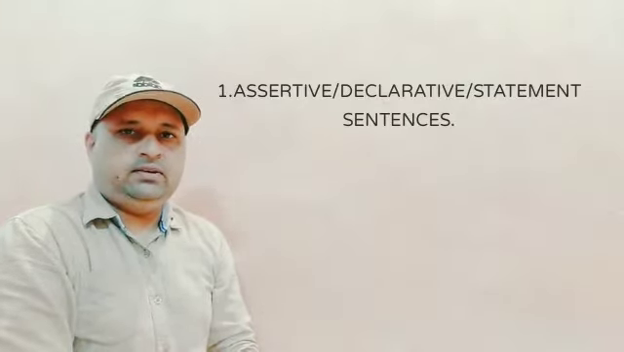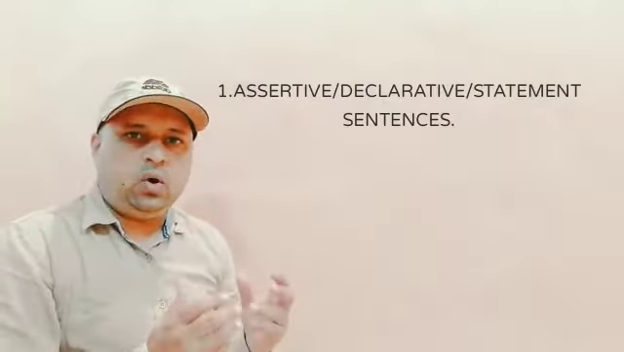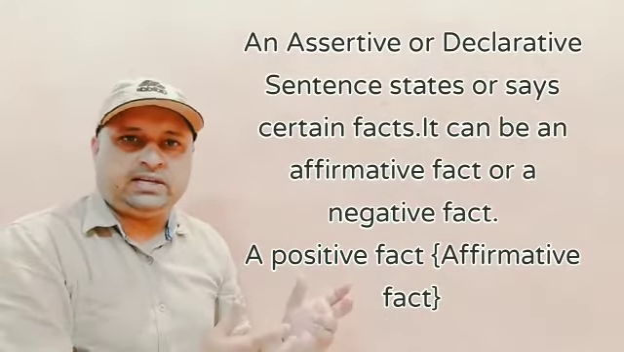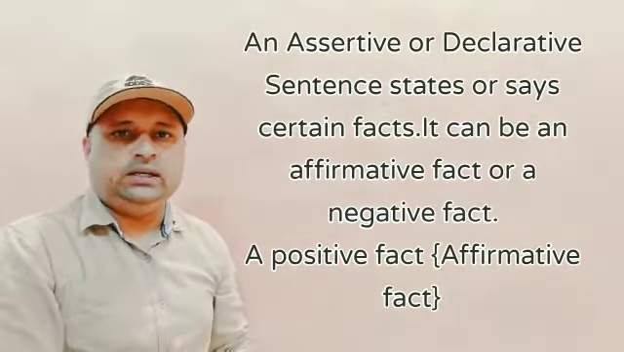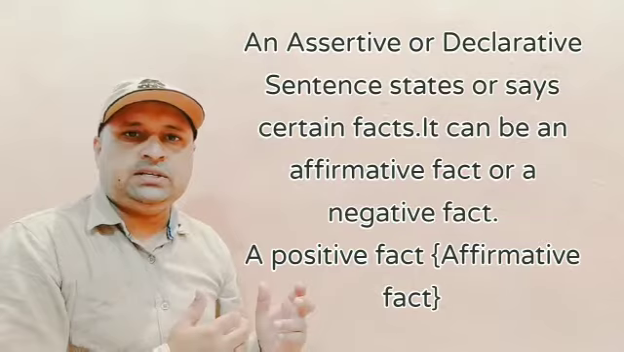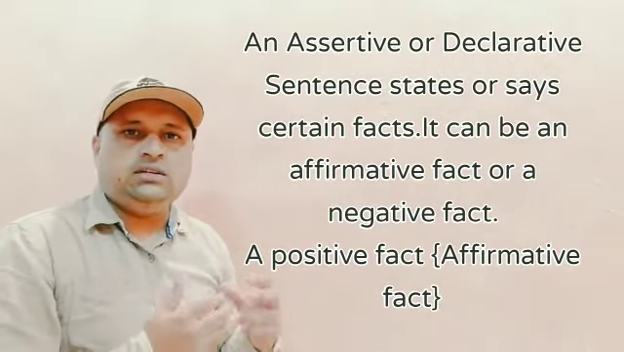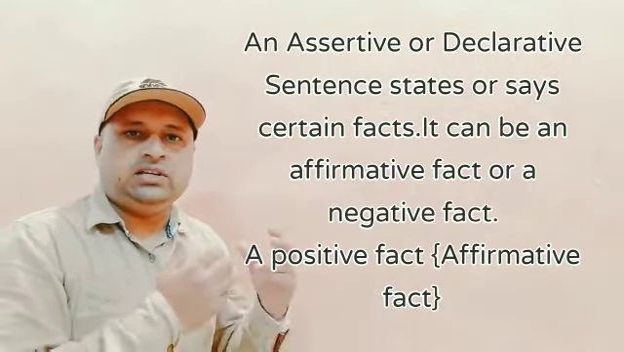Let's understand first assertive or declarative sentences. An assertive or a declarative sentence states or says certain facts. It can be an affirmative fact or a negative fact. Here, an affirmative fact means a positive fact. A fact may be a positive one or a negative one. All these facts are the statements of assertive or declarative sentences. So all these are the statements.